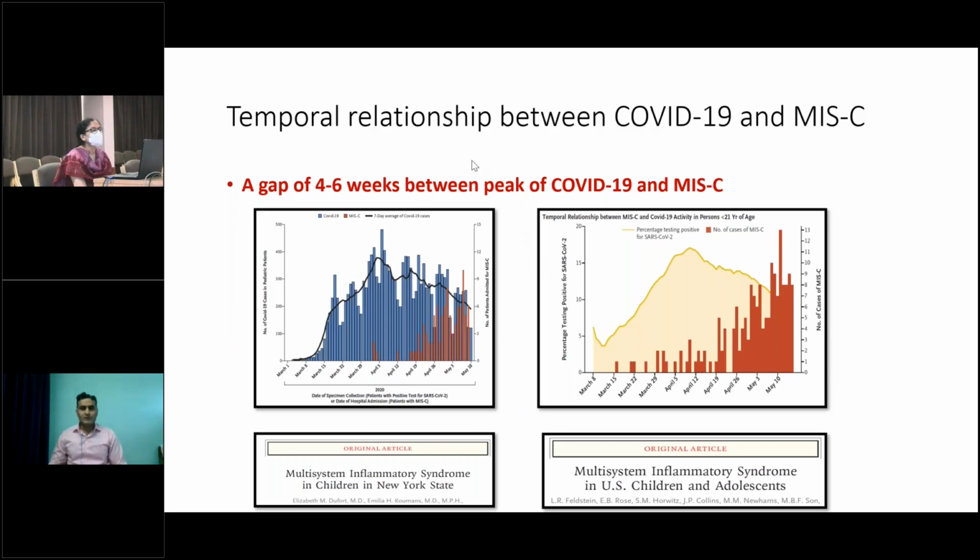The temporal relationship of MIS-C was identified in 2020 when those 2 famous studies from the USA identified that there is a gap of around 4 to 6 weeks between the peak of COVID-19 and MIS-C. So in the first diagram, the blue is the peak of COVID-19 and the orange one is the peak of MIS-C in the US, and similarly the second diagram is also showing that.